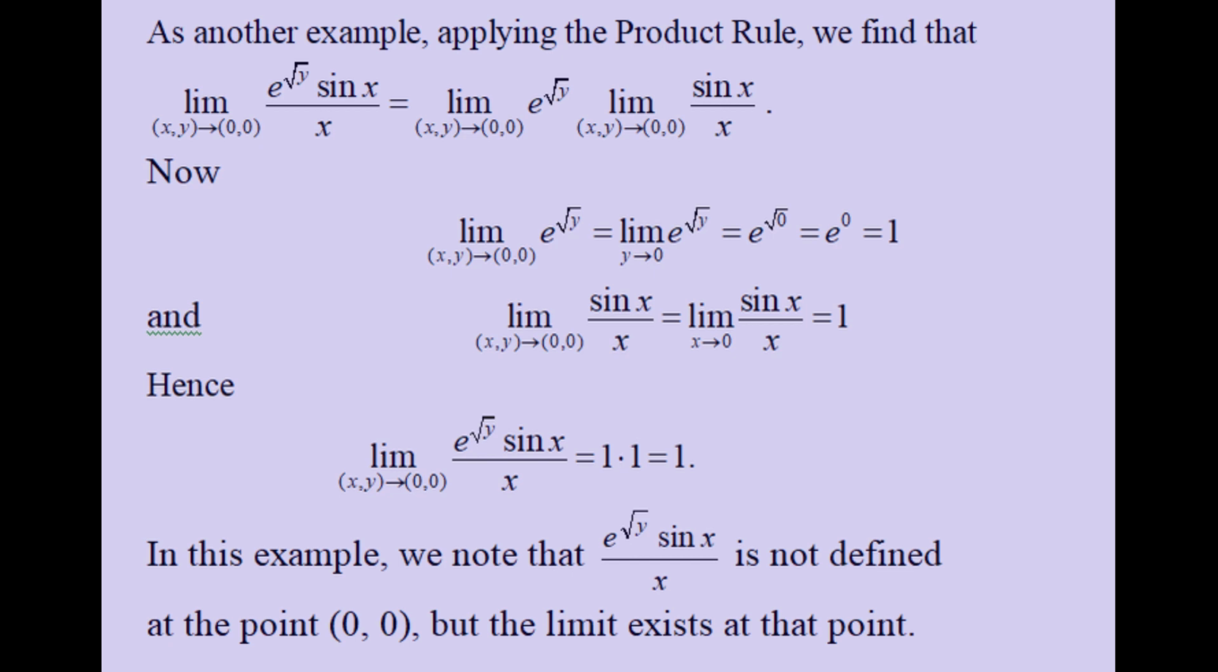Hence, the limit as (x,y) approaches (0,0) of e^(√y) sin x / x is equal to 1 times 1, which is equal to 1. In this example, we note that e^(√y) times sin x divided by x is not defined at the point (0,0), but the limit exists at that point.